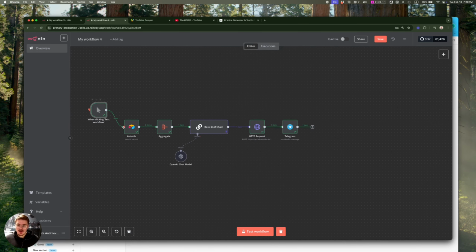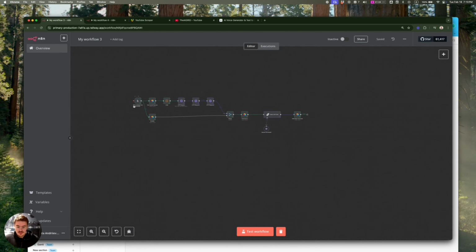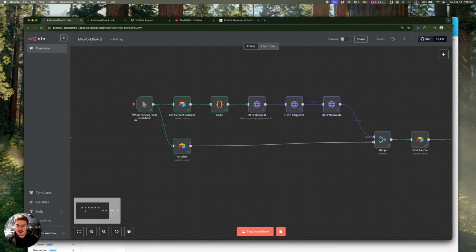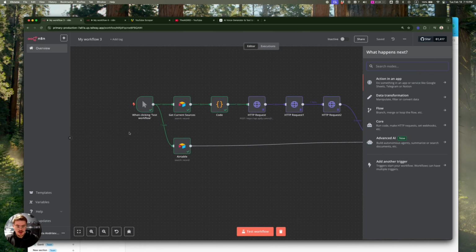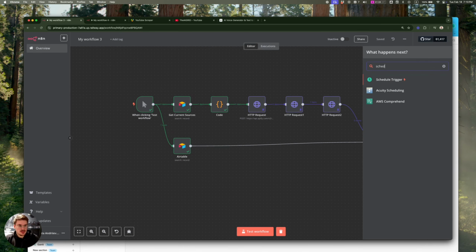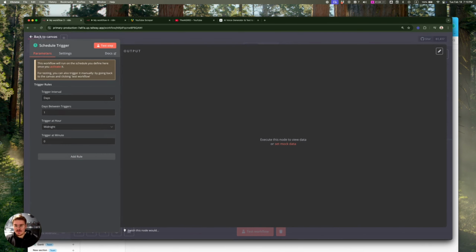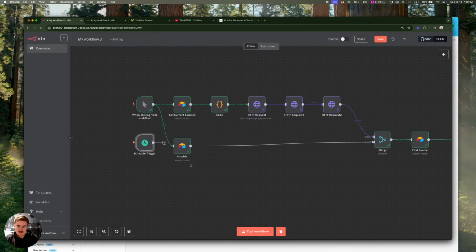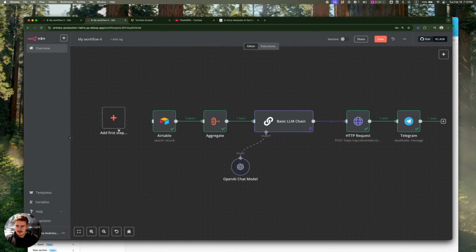And then to schedule it to run every single day, you can just replace this task workflow module with a node called schedule trigger, and just choose when you want to run this module, like midnight, at 11 a.m., at 1 a.m., etc., and just replace this guy with this guy, and that's it. And then just repeat the same for this module.